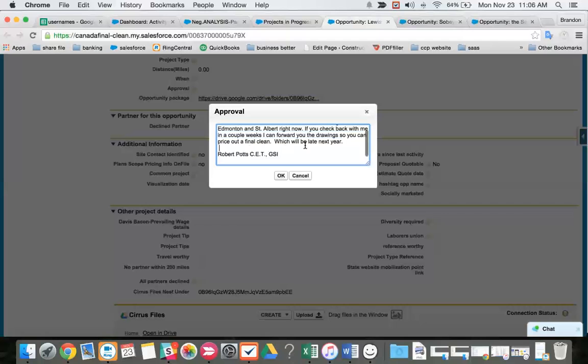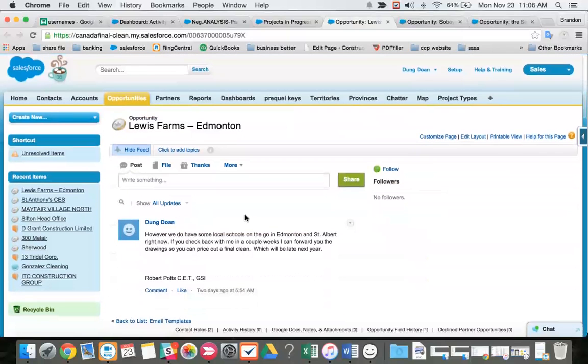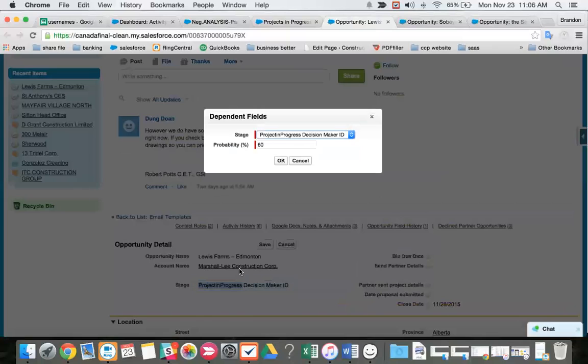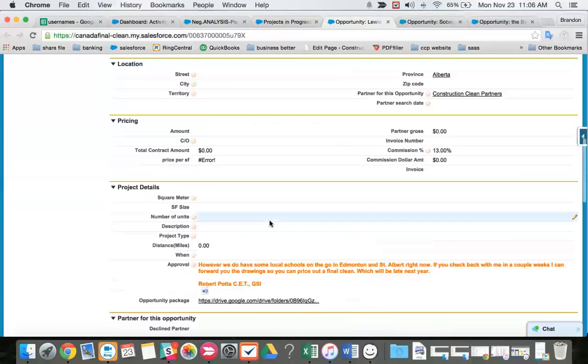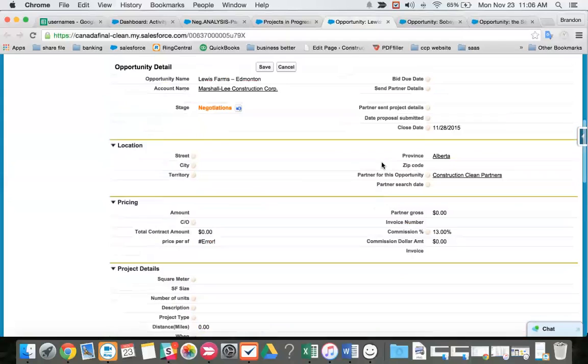Remove this space. The day that we heard this was 2 days ago. So let's say the 20th. I'm going to go to negotiations and go November 20. He tells us to check back with him in a few weeks.